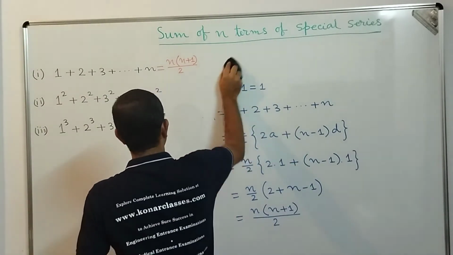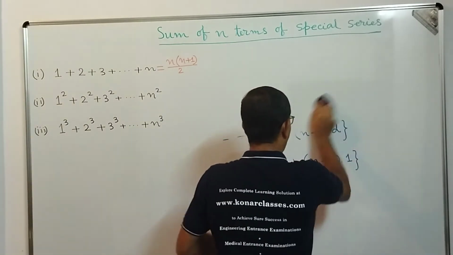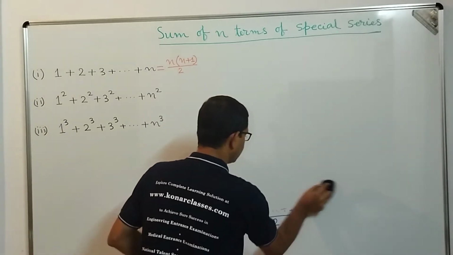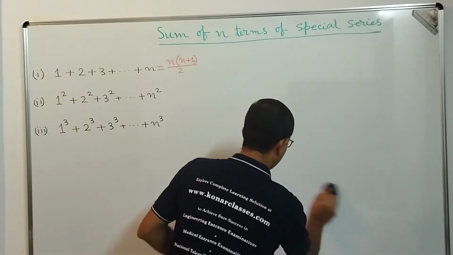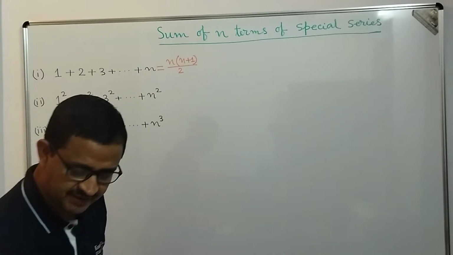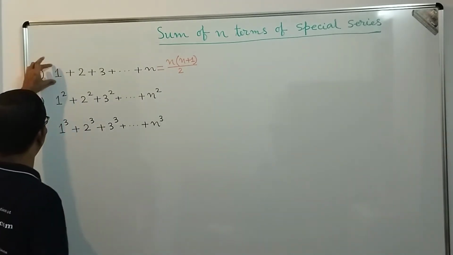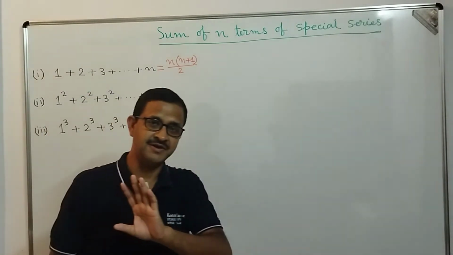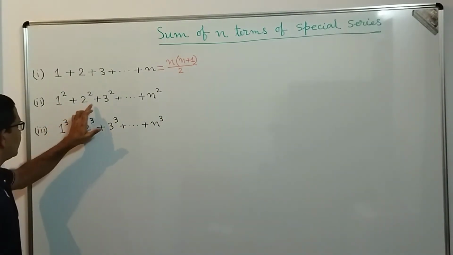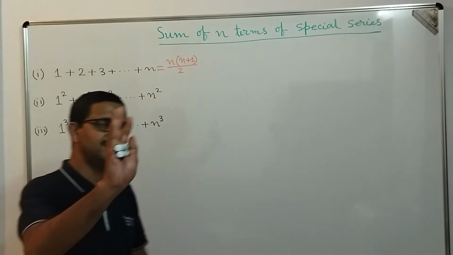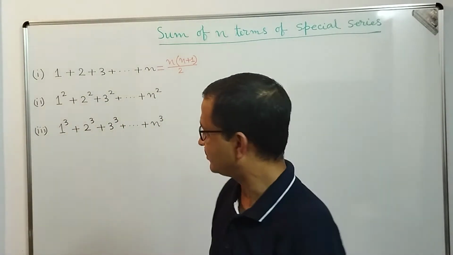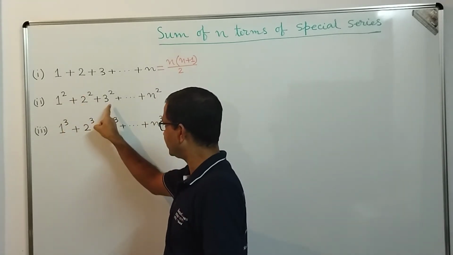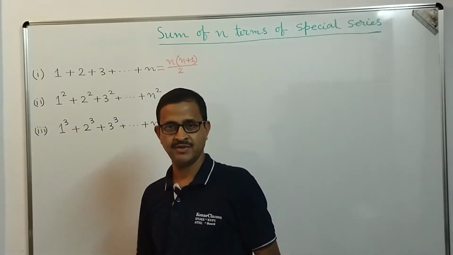That is nothing but the sum of the squares of the first n natural numbers, that is 1 square plus 2 square plus 3 square up to n square. How to find it out? You see, dear students, the previous one, 1 plus 2 plus 3 up to n, was in arithmetic progression. But 1 square plus 2 square plus 3 square up to n square is not in arithmetic progression. Because the difference between 2 square and 1 square is not equal to the difference between 3 square and 2 square. What is that?